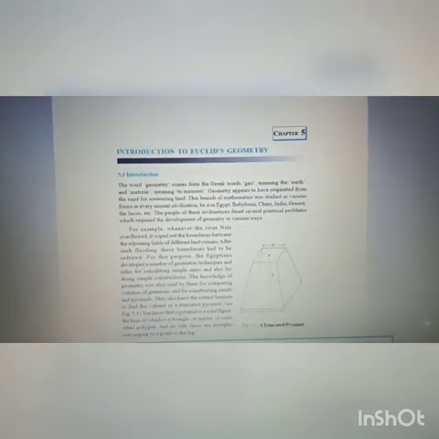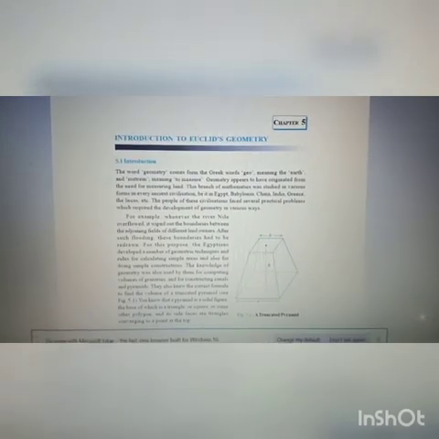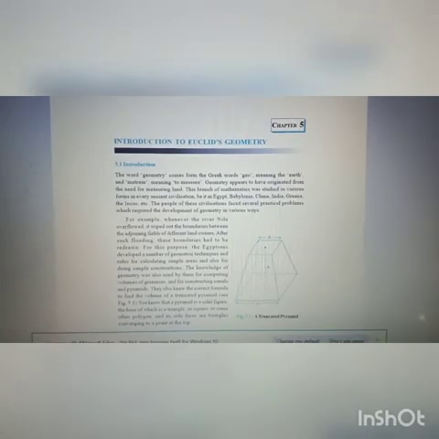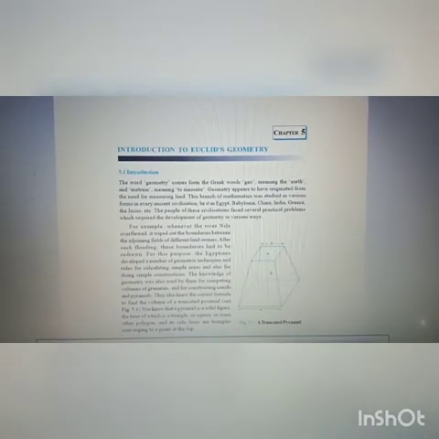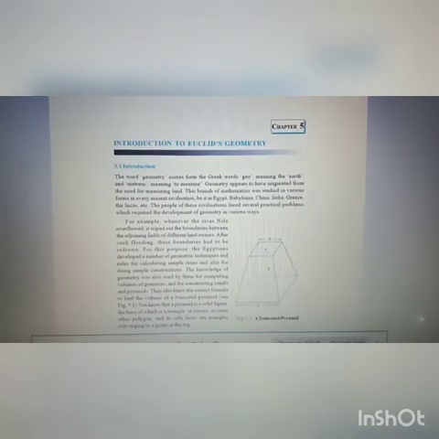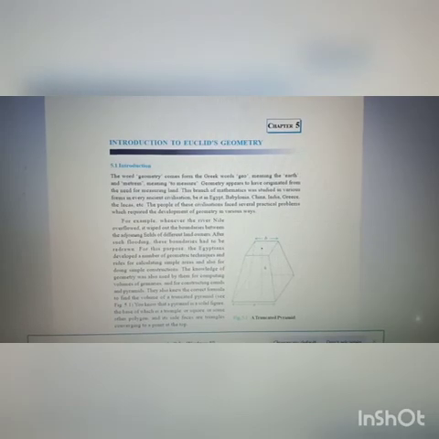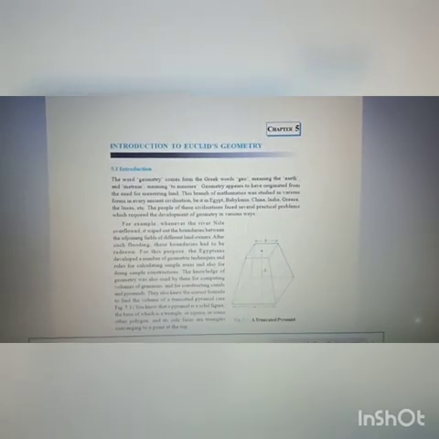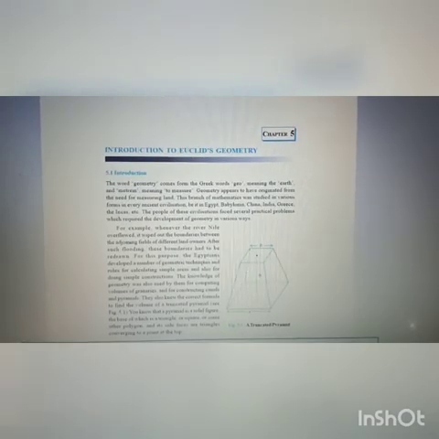Today, I'm going to start chapter 5, class 9 mathematics, that is Introduction to Euclid's Geometry. In the last class, I completed the chapter Coordinate Geometry, that was chapter 3. You were thinking that I directly jumped to chapter 5, there was chapter 4 also, but I already told you